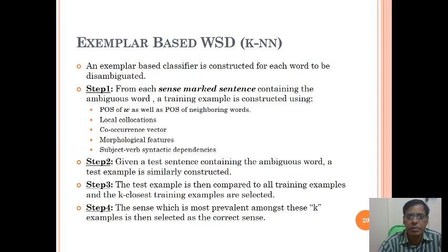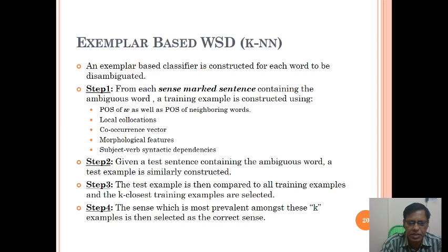Okay, so exemplar based, that is WSD KNN. An exemplar based classifier is constructed for each word to be disambiguated. Step 1: from each sense marked sentence containing the ambiguous word, a training example is constructed using POS of W. Step 2: given a test sentence containing the ambiguous word, a test example is similarly constructed.